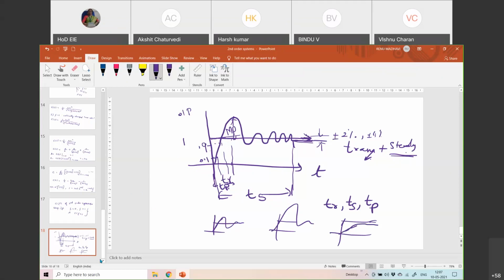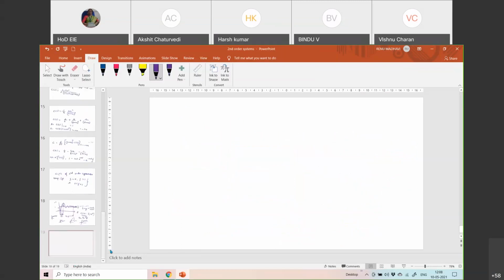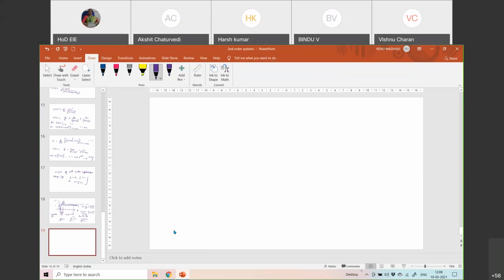As I told, if you get C of t, how can I get these waveform natures? I can know the waveform nature only when I know C of t for each case. If C of t is 1 minus e to the power of minus something, that means the output is trying to reach 1 exponentially, but it will not. For some cases the expressions have omega t, cos t, sin t, and you can see oscillations happening. So to know the nature of the waveform, I advise you to first find C of t for each case and see the waveform. Then I think it is more appropriate for you to understand.